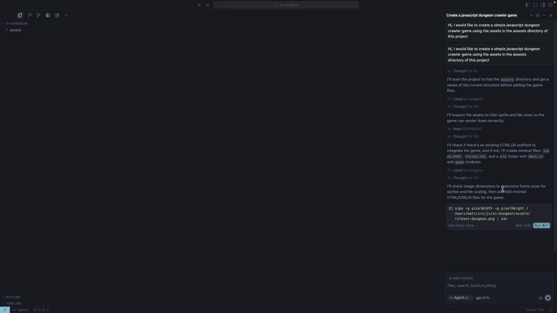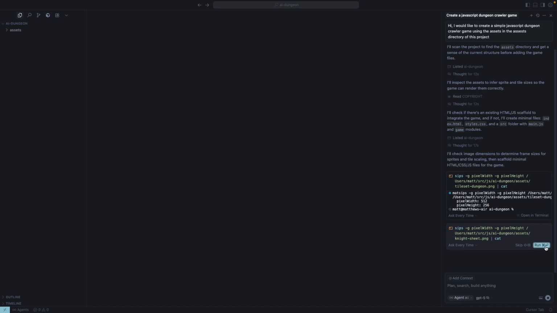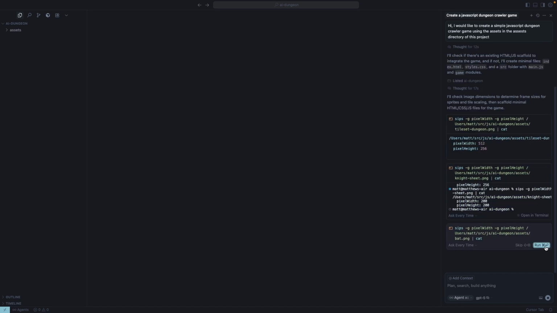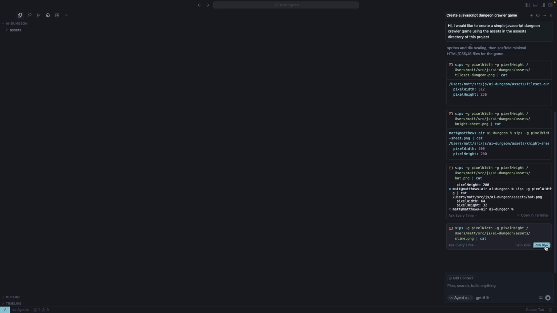Okay, I'll check image dimensions to determine frame sizes for sprites and tile scaling. Then scaffold minimal. Okay, yeah, that sounds good. What's SIPs? I don't even know what that is. I'm going to look that up. Oh, okay. SIPs command on macOS is a command line utility for image processing. Okay, this looks cool. I like it. I'm actually learning. I've learned something already. Okay, and it wants me to run it again, this time for the knight. Time for the bat. Time for the slime.